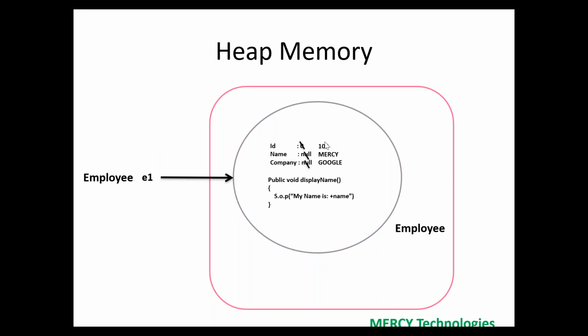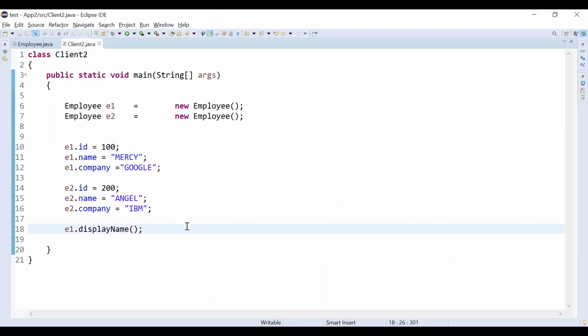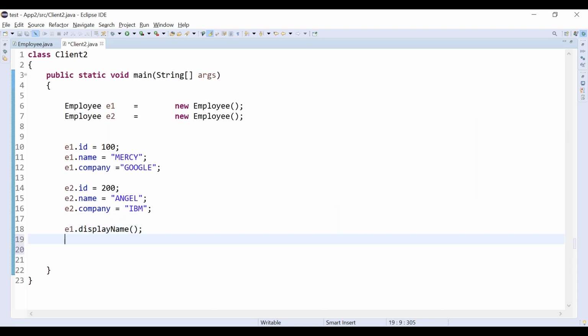E2 is pointing to one more big circle, correct? You are calling E2 dot display name. How can we call it? E2 dot display name, right? Let's call E2 dot display name also. What output will you be getting?